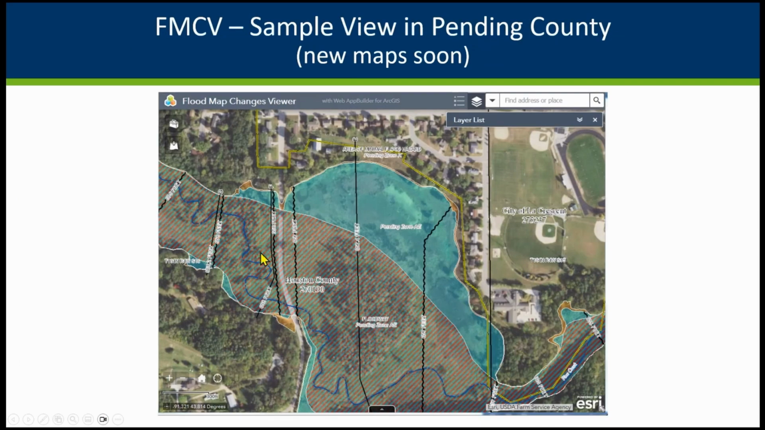I mentioned that if it was one of the light blue counties when you first go to the site, that's where they've got pending maps, and it'll say pending zone AE.